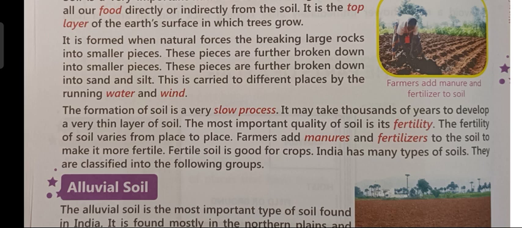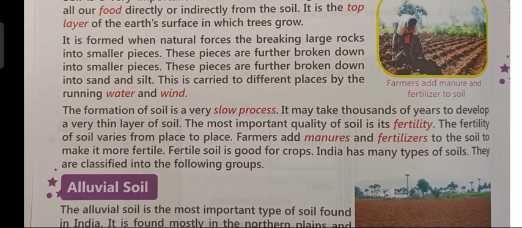Now, let us read the third paragraph, children. The formation of soil is a very slow process. It may take thousands of years to develop a thin layer of soil. The most important quality of soil is its fertility. The fertility of soil varies from place to place.